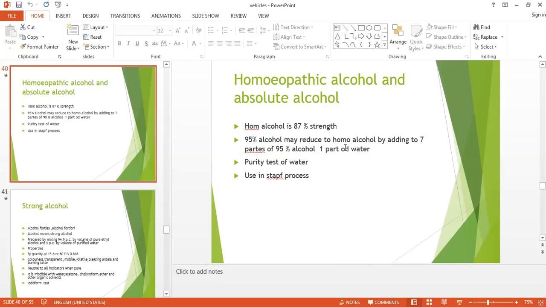Then the purity test: how will you know this is the absolute alcohol, which is formed in the benzene preparation, or we can form it with calcium oxide. As regards the traces of water, a sample of alcohol is taken. अगर आपने 10 ml of alcohol लिया है in the test tube, then shake it vigorously and add 0.5 gram of anhydrous copper sulfate, which will turn blue if water is present in the sample.